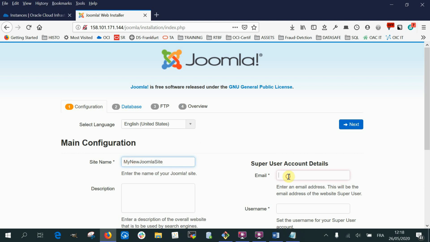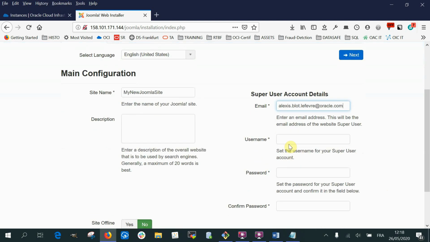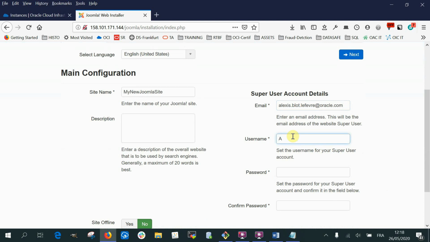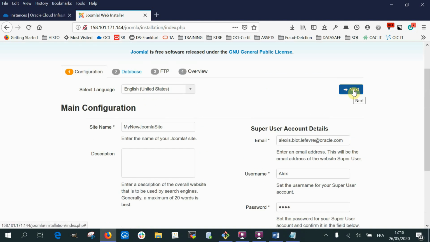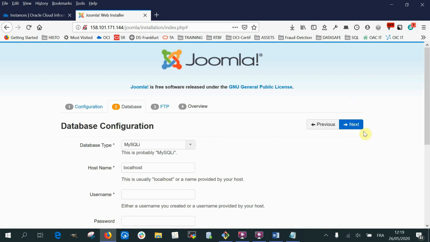So for the email, I will put an email. Here we will put a very simple thing. I put username Alex and password, I will put test just to showcase the installation, and after we can change it, at least the password.